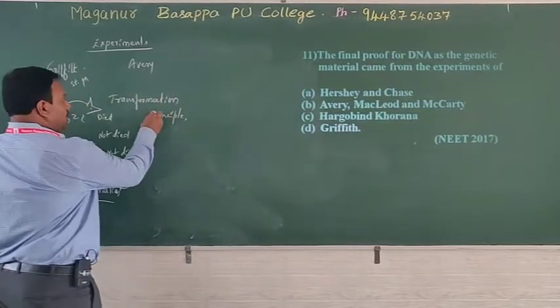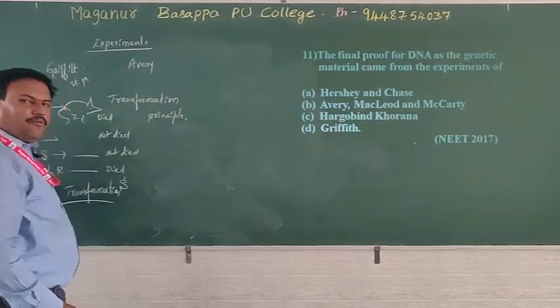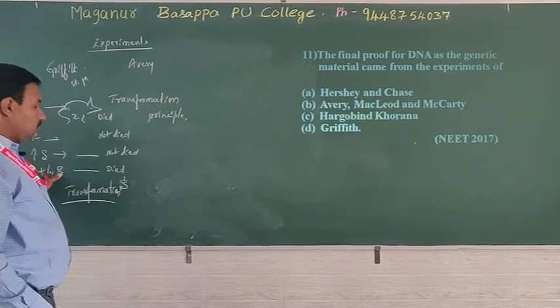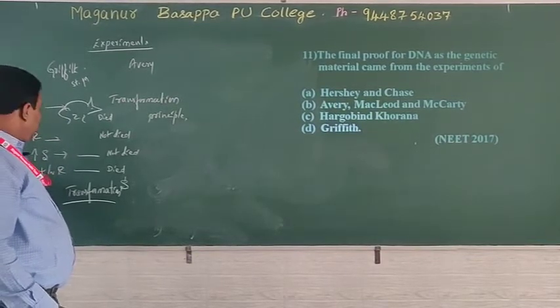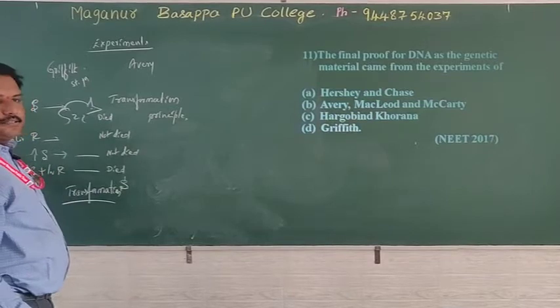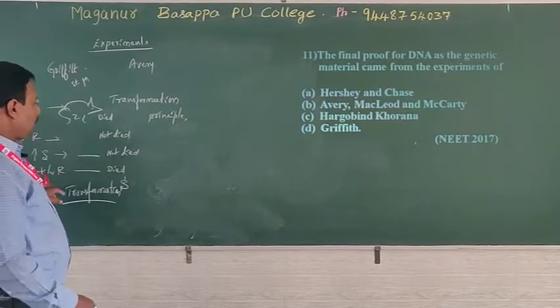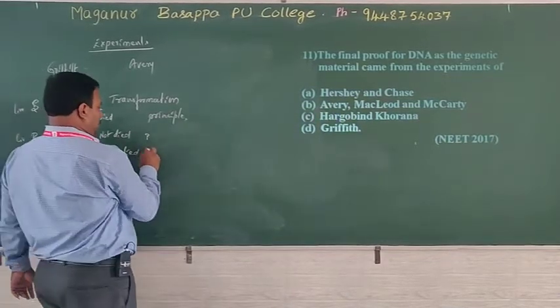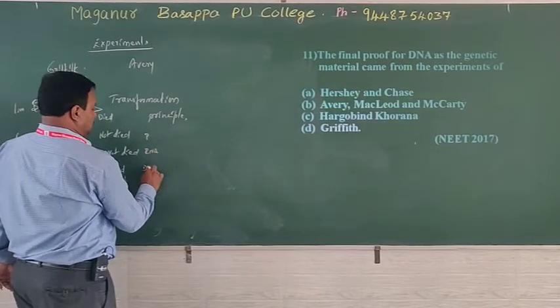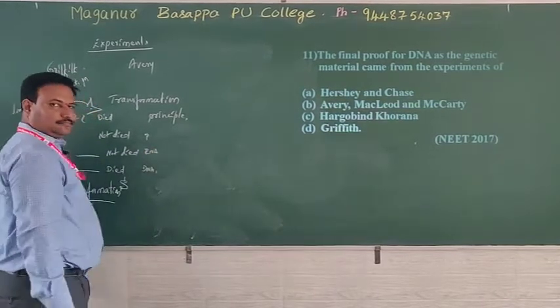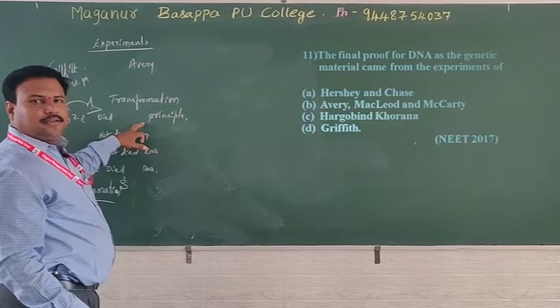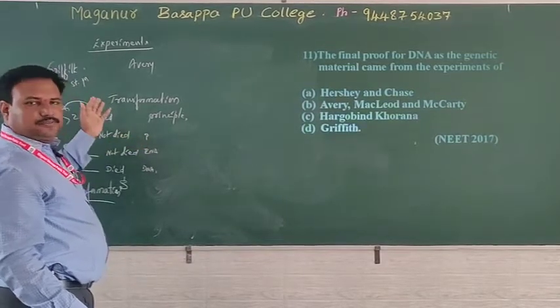But here they got doubt. What did they doubt? They doubted what kind of chemical might have entered from heat killed S bacteria into the R. They had doubt about protein, RNA as well as DNA, carbohydrate and lipid.